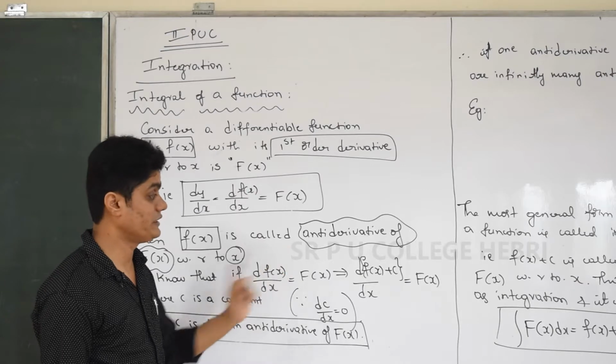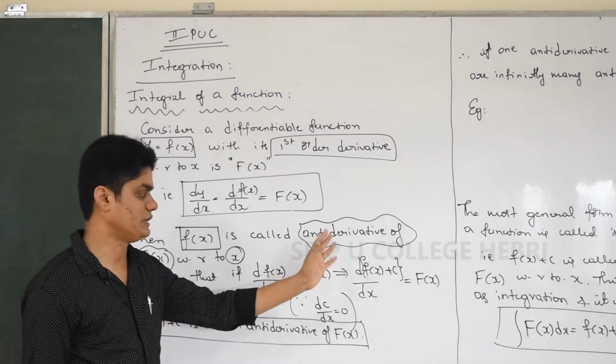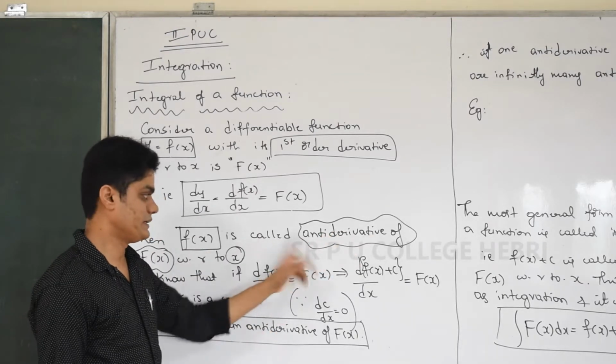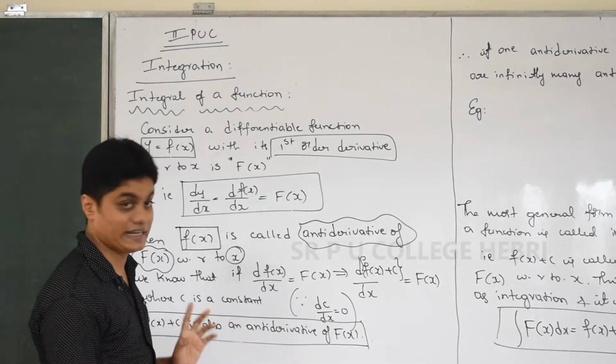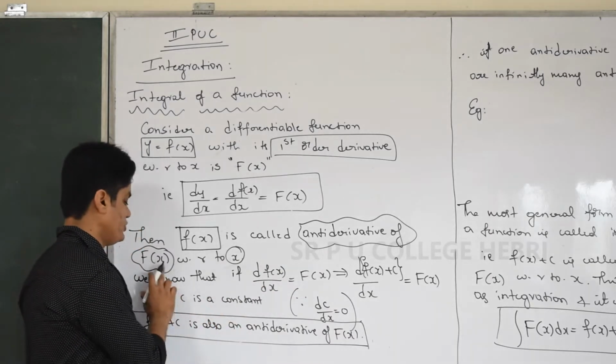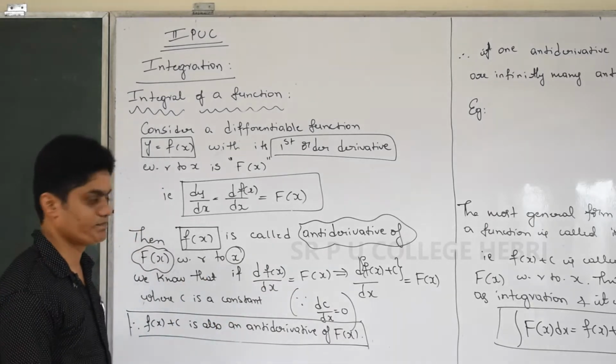Antiderivative, spelled A N T I, D E R I V A T I V E. I hope you know the derivative spelling, but the spelling should be correct first: A N T I. Antiderivative of capital F of x with respect to x.